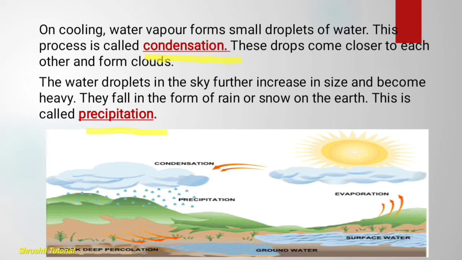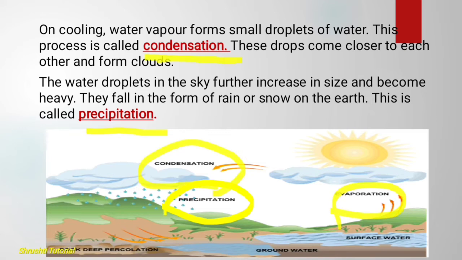See the picture here. First the surface water, then evaporation because of the heat of the sun, then it comes in contact with the cool air, then condensation. Then it starts collecting the water droplets and becomes bigger and bigger and heavy. So that's why it cannot hold the water droplets for so many days. Then after that what happened? It rains in the form of precipitation. This is known as precipitation.